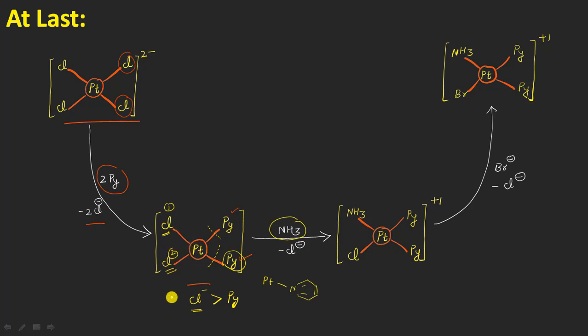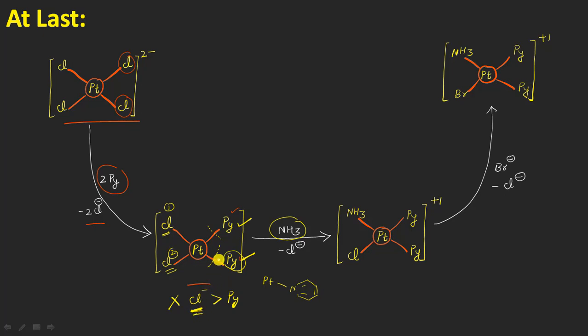So the trans effect will not be followed here, and what will happen is that the weaker bond will undergo cleavage, resulting in the replacement of the chloride ion as compared to that of the pyridine molecule, right? So this is actually a contradiction to the trans effect, and in this case, instead of the replacement of this pyridine, which is present trans to a stronger type of trans director, that is chloride here.